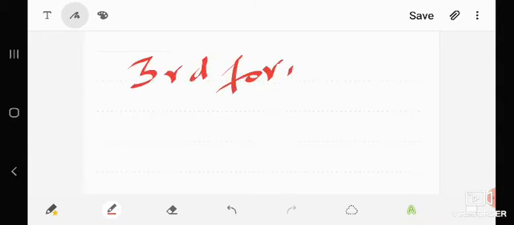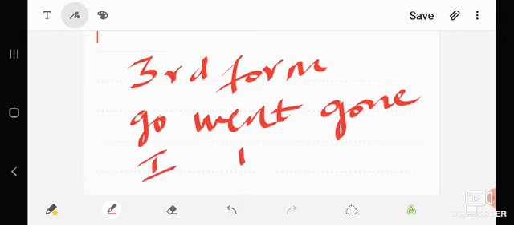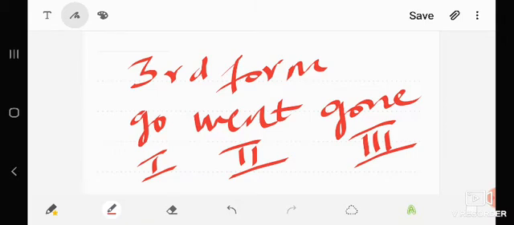So for all the verbs we have 3 forms. We have to use the third form in the perfect tense, whether it is present perfect, past perfect, or future perfect. For all the perfect tenses we have to use the third form. The third form is nothing but the past participle form. For example, go, went, gone. So go is the first form, went is the second form, and gone is the third form. So for all the verbs we have to know all the 3 forms.